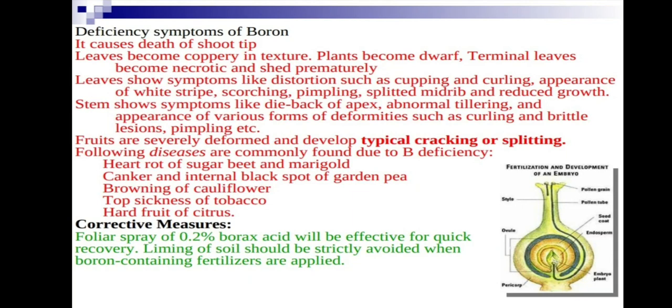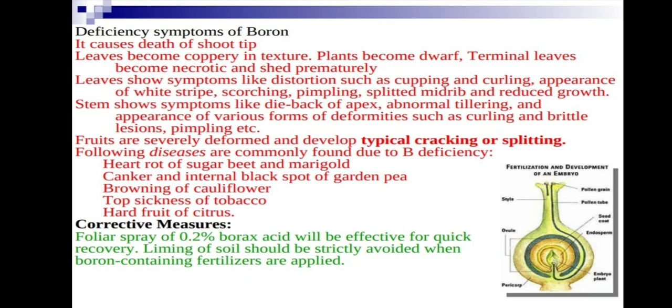Cracking, as I said: fruit cracking in brinjal, tomato, capsicum, and pomegranate is due to boron deficiency. The following are the common disorders. Heart rot of sugar beet is due to boron deficiency, and of marigold. Citrus canker is due to boron deficiency. Keep it in your mind, it is very, very important. Citrus canker is a very common disease.